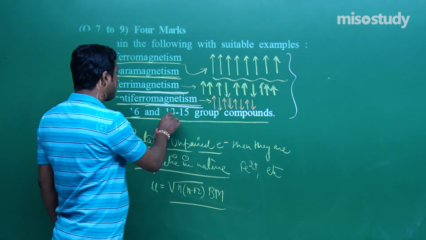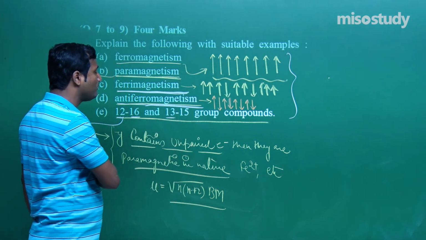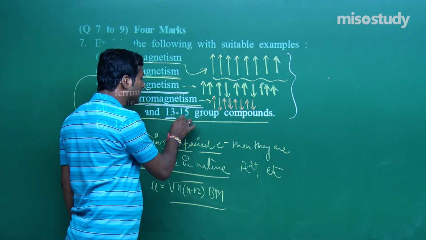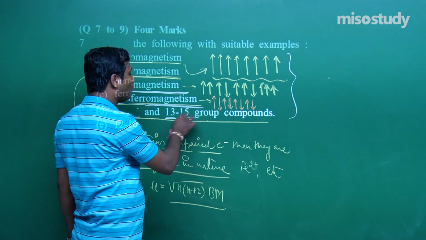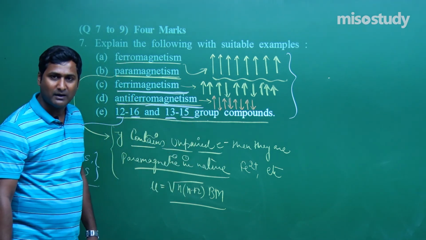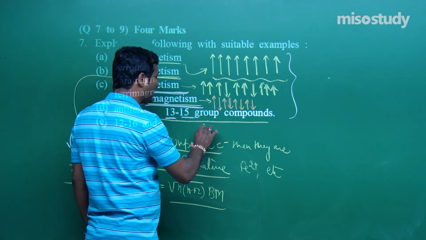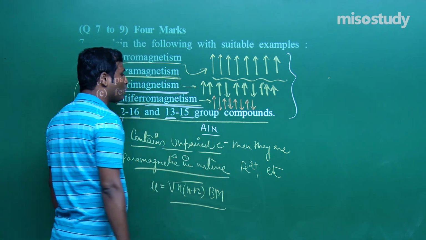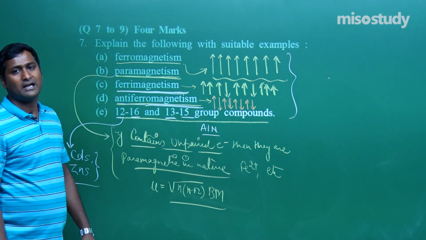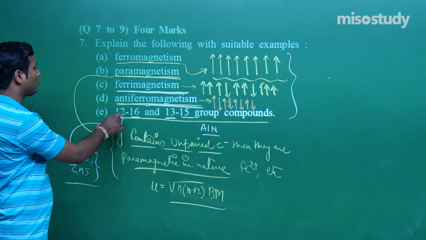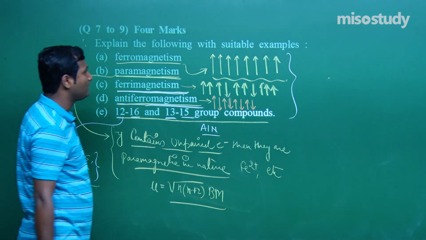Now the binary compounds formed between group 13 and group 15 elements are called group 13-15 compounds, my friend. If I write here AlN, group 13 contains aluminum, group 15 contains nitrogen, my friend. I think now you are very much familiar.